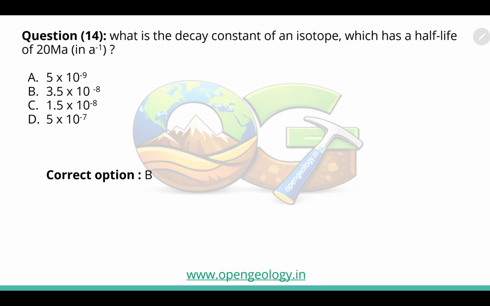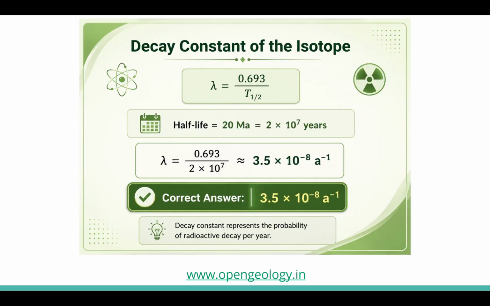Question number 14, or question number 4: what is the decay constant of an isotope which has a half-life of 20 million years? So let's see the solution. Here the formula of the decay constant of an isotope, lambda, is equal to 0.693 upon T half, that is the half-life. Here the given half-life is 20 million, that is 2 into 10 to the power 7 years.